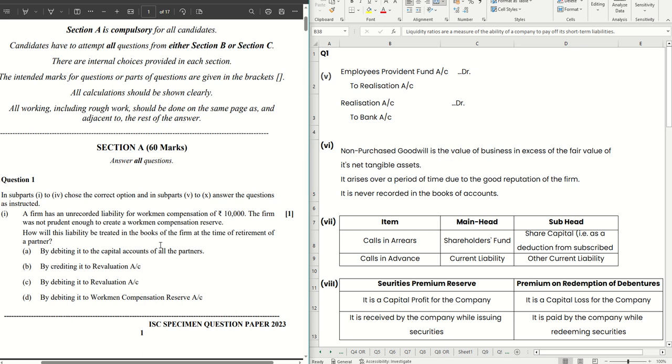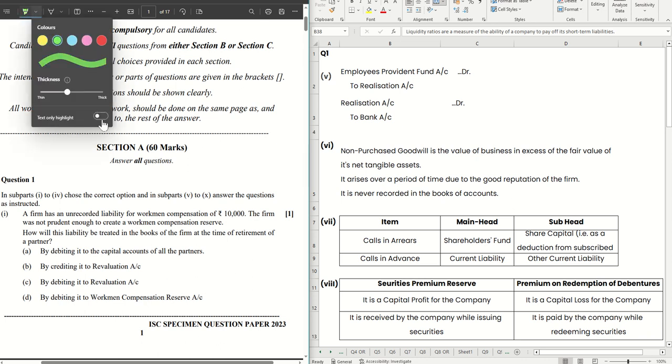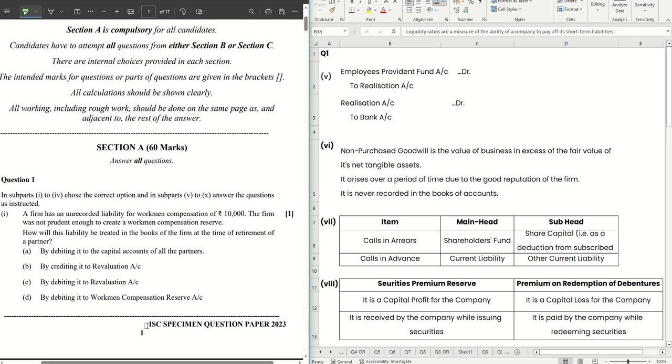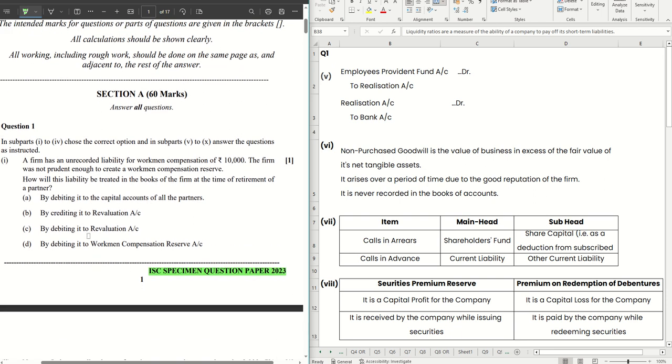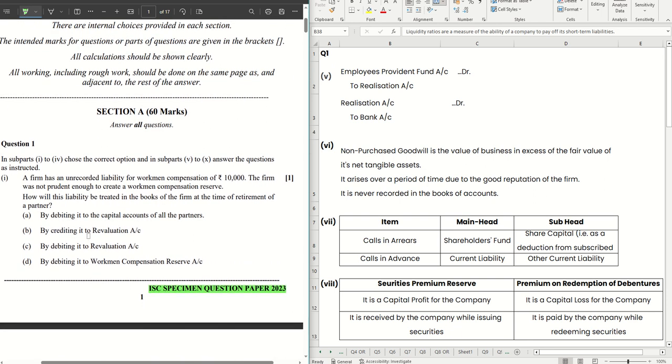In this series, we are going to solve the ISC Specimen Question Paper 2023. This is going to make things easy for you and help you understand things at a conceptual level. Alright, and these things are important for you to prepare for your upcoming examinations because a lot of things are there which are important for you guys to know at a concept level. Alright. So in this video, we are going to solve the MCQs and the short questions as a part of question number 1 and question number 11, both from section A and section B.